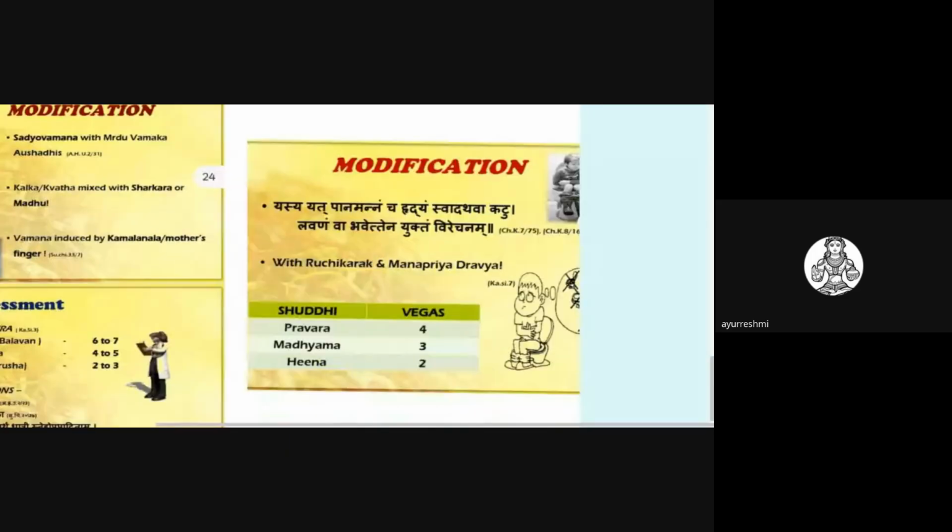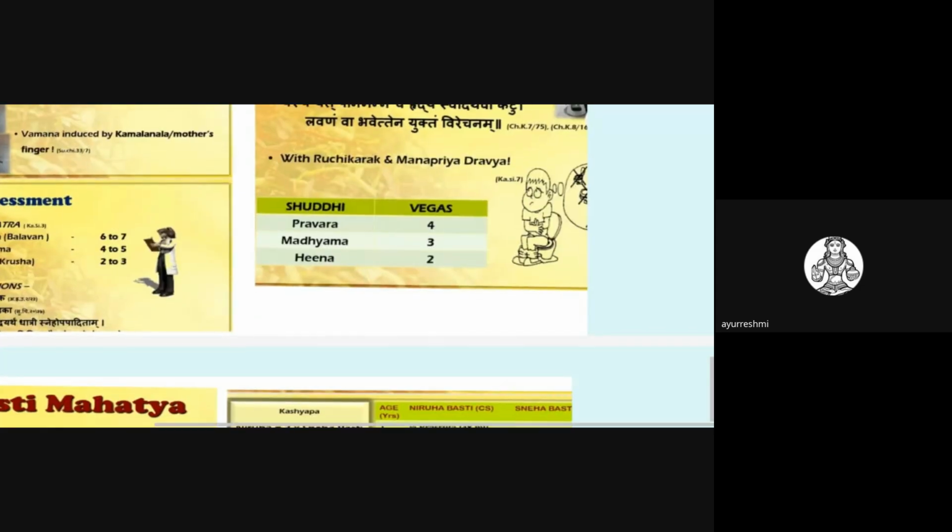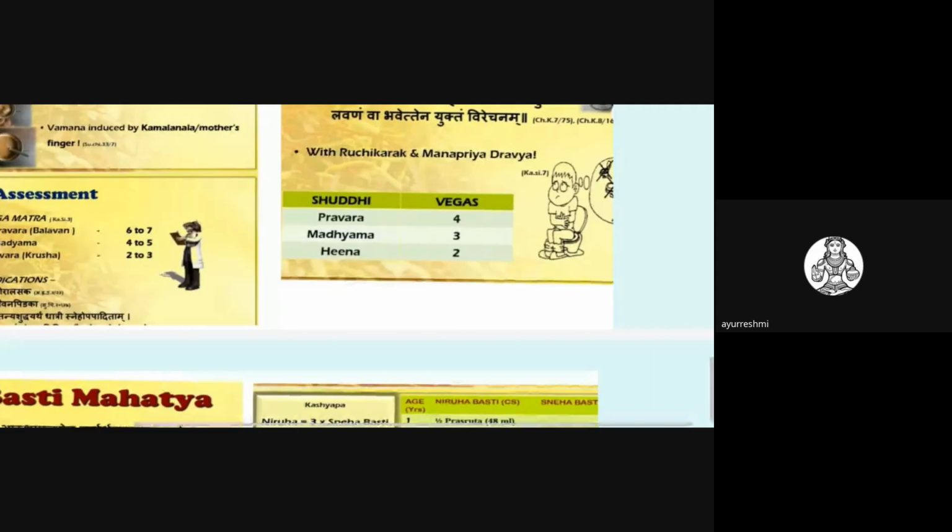And a slight modification we can do is that it should be Ruchikara and Manapriya. The child should like it while eating. While giving Virechana drugs, we can give some Madhura Dravyas like Guda along with them. And for Shuddhi, Pravara Shuddhi is 4, Madhyama Shuddhi is 3, and Hina Shuddhi is 2 in this Virechana.